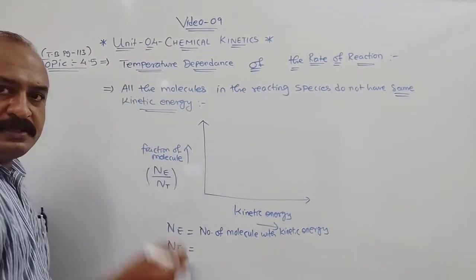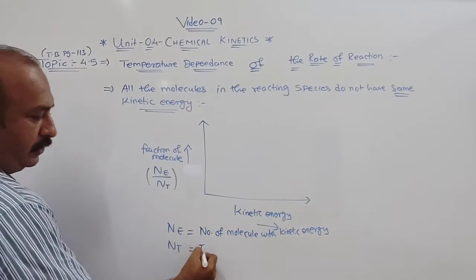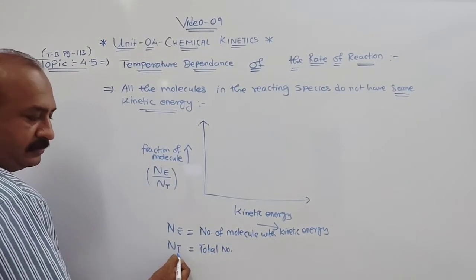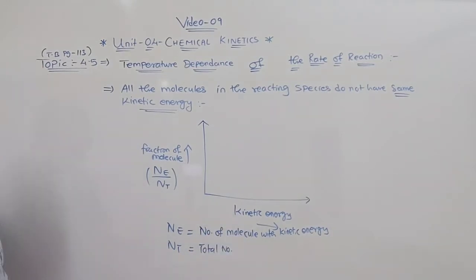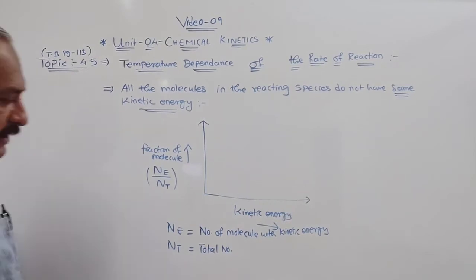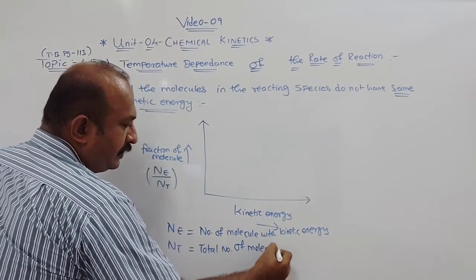That is the exact number of molecules with that kinetic energy, and Nt means the total number of molecules. T for total. Ne is the number of molecules with kinetic energy, Nt means total number of molecules. Clear?